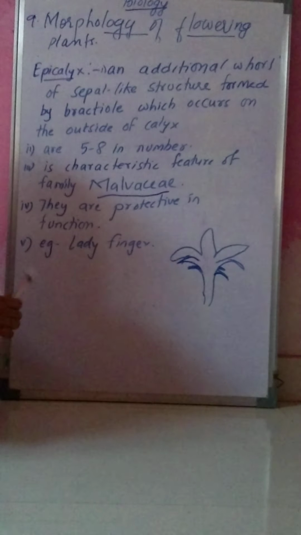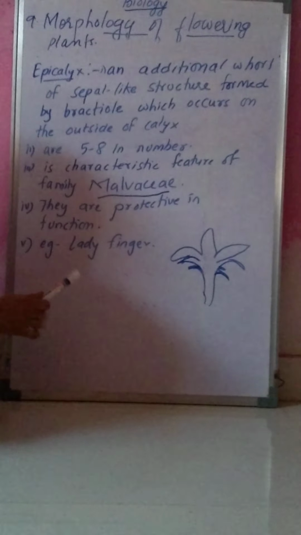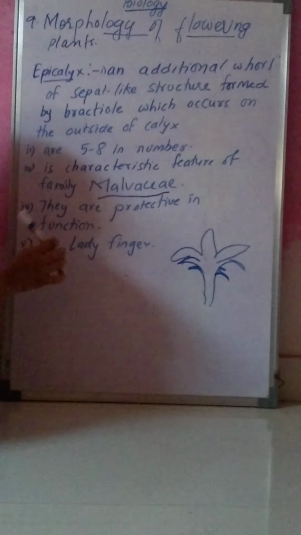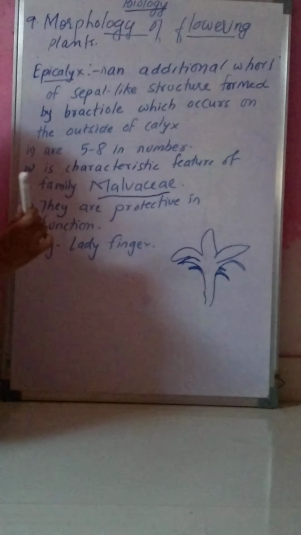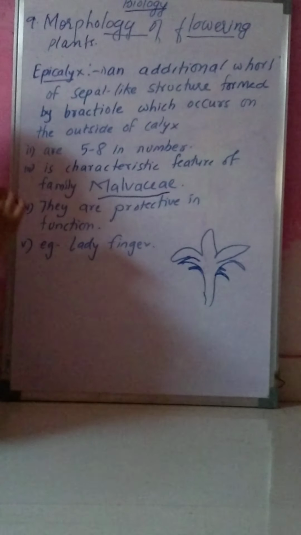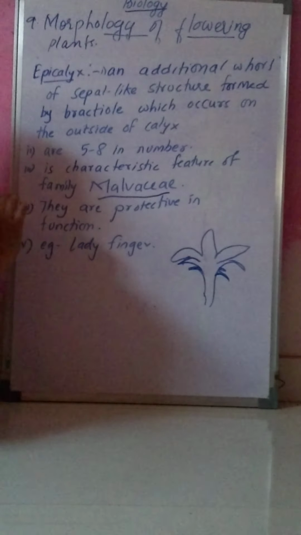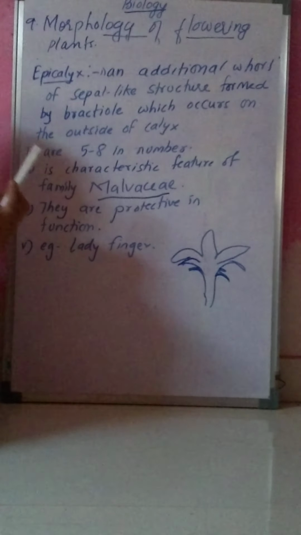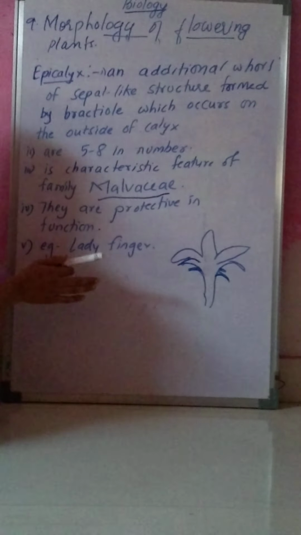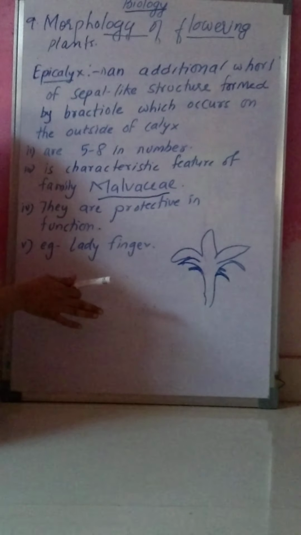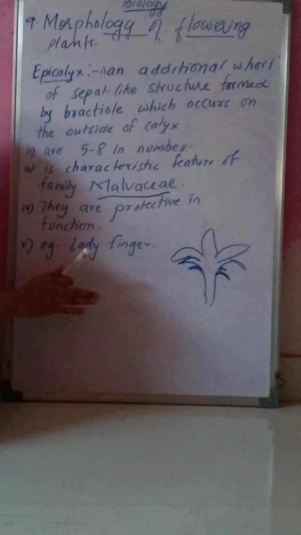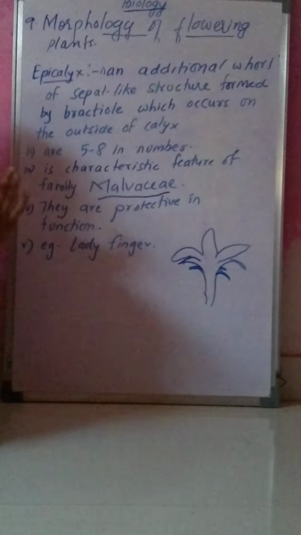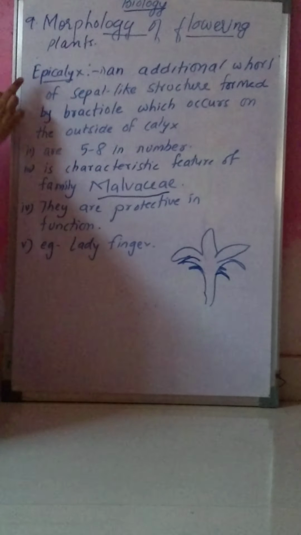Okay, so we have studied floral whorls. In floral whorls we have studied calyx, then we have studied corolla, and if calyx and corolla are united, then these are known as perianth. Then we have seen aestivation, types of aestivation, and last is epicalyx.